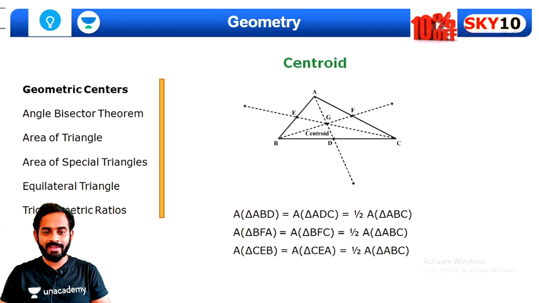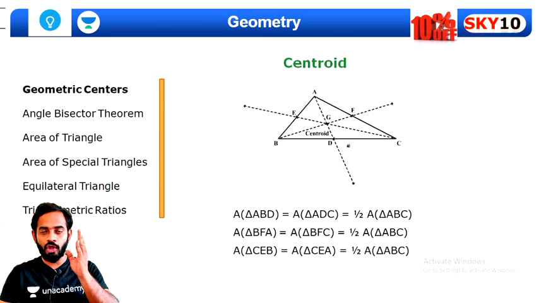Now angle bisector theorem. Sorry, geometric centers, we have this centroid, and if you draw all the medians, then all the medians will divide a triangle into equal areas. Just try to remember this. There will be three medians and the three medians will divide the triangle into equal areas.